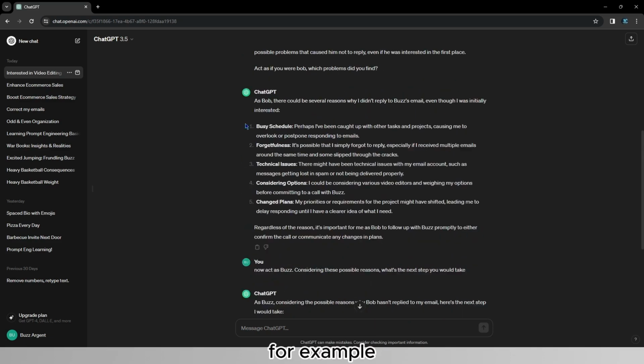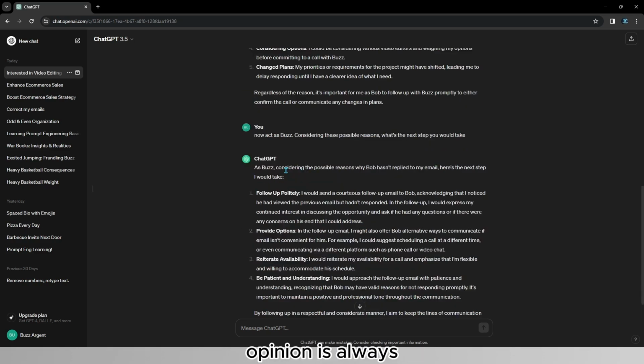For example, I've had this scenario happen to me once and I haven't thought about the possibility of technical issues with the email. In fact, you could try to deliver the message in another way, for example, via Instagram or Twitter DM, and you're going to have a higher chance of responding. ChatGPT's opinion is always extremely good because it's completely rational. There are no emotions involved with ChatGPT, and when it comes to professional scenarios, acting rationally is one of the key things that you should do. I'll see you in the next lesson where I'll talk about personality prompting and descriptors.